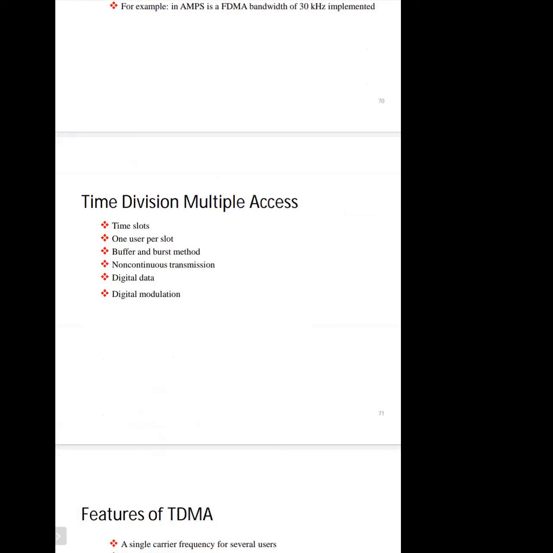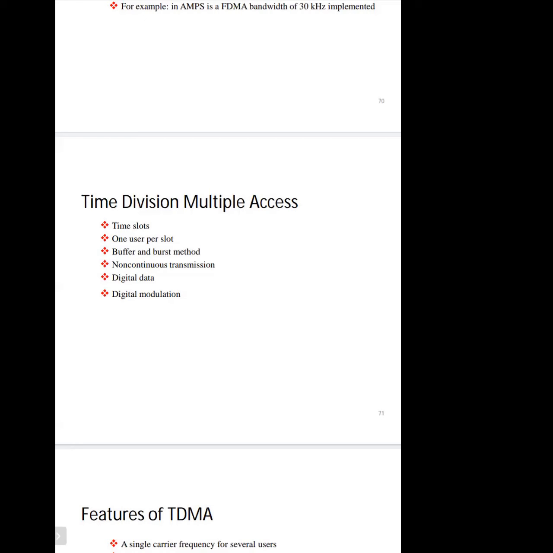In this, basically the buffer and burst method will be used, in which buffer space will be available for the time slots that are not used at a particular time period, and those time slots can be occupied by other users. In FDMA, there is no such facility as the buffer and burst technique, but it is available in the TDMA technique, in which there is a buffer space in which the idle time slots are buffered. Those idle time slots can be occupied on demand by the users who want to send their signal.